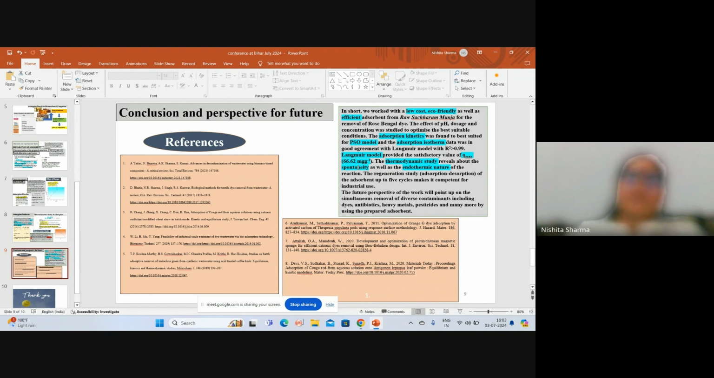My future perspective for the work will focus on the simultaneous removal of diverse contaminants like dyes, heavy metals, pesticides, and many more by using the prepared adsorbent.